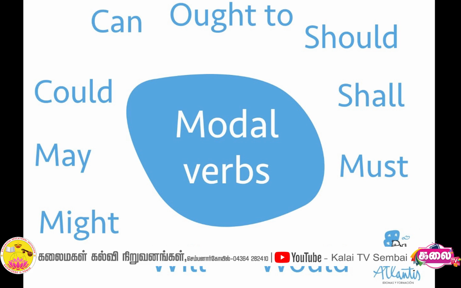And the next one is informal permission. For example, can I open the door? It is an informal permission. In this time we use can. Can I open the door? Can I open the window? Like that. And the third one is informal request.